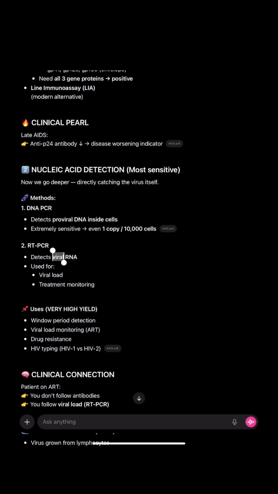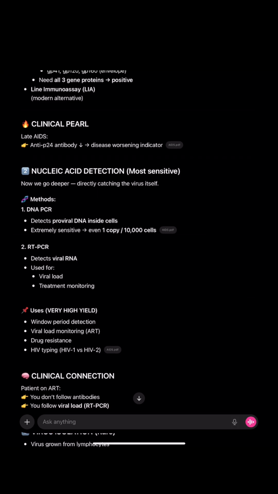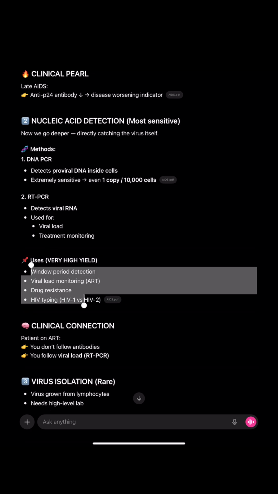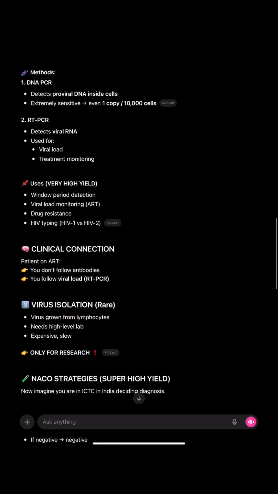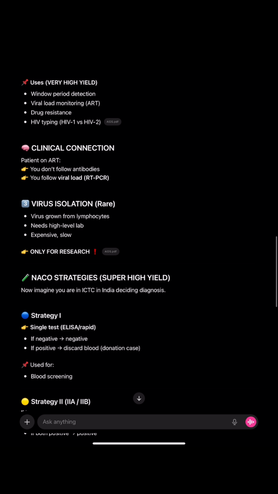RT-PCR detects the viral RNA. Reverse transcriptase PCR, or reverse transcription PCR, is used for viral load and treatment monitoring. Its uses are window period detection, viral load monitoring, drug resistance, and HIV typing. In a patient on ART, you don't follow antibodies, you follow the viral load, so you do RT-PCR. Virus isolation means the virus is grown from lymphocytes; it needs a high-level lab, is expensive and slow, and is only for research.